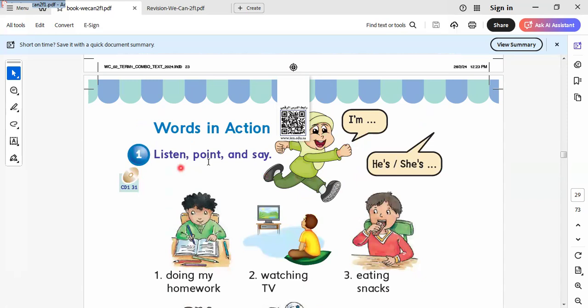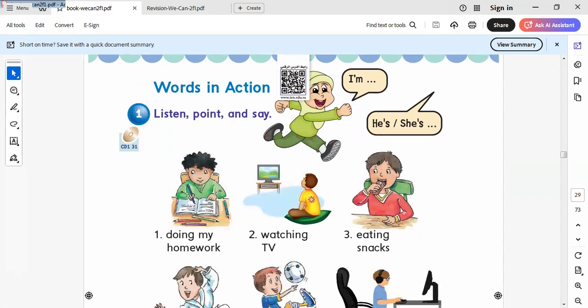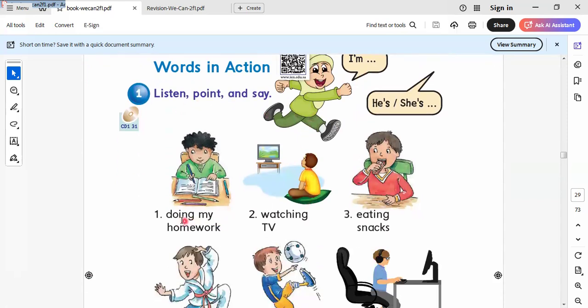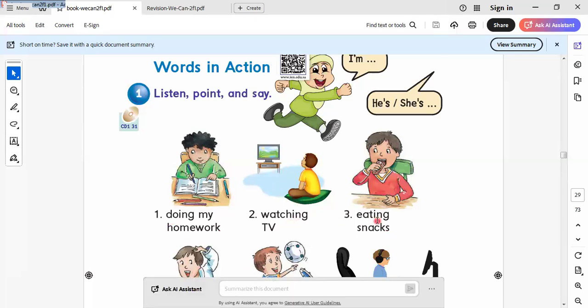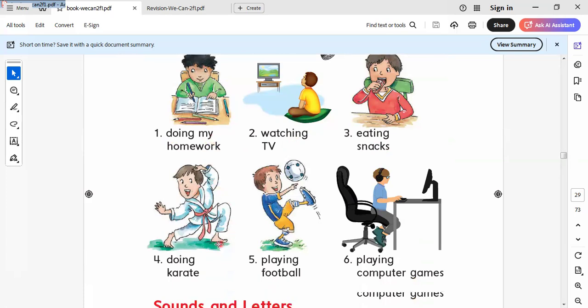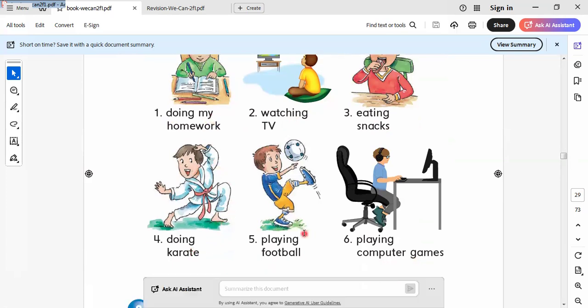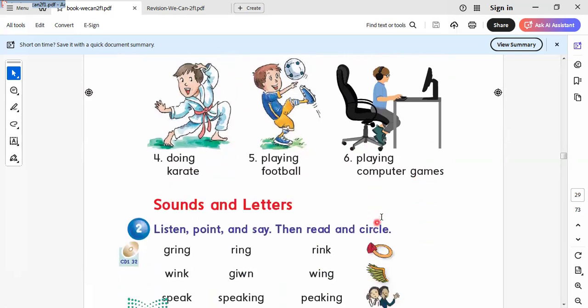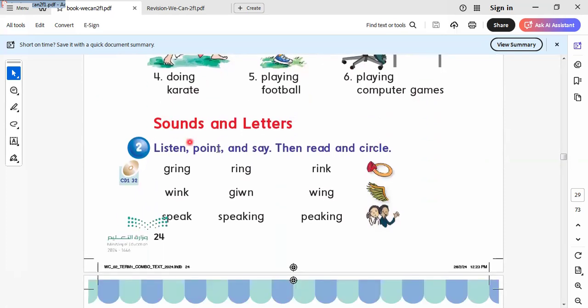Here is say lesson point and say. Here is doing my homework. This boy is doing his homework. Watching TV, eating snacks. So here are the actions that we do: doing karate, playing football, playing video games. All these are actions we do. Here is sound and letters. Here is ring, ring. Here is wing, wing. Speak, speaking, picking.